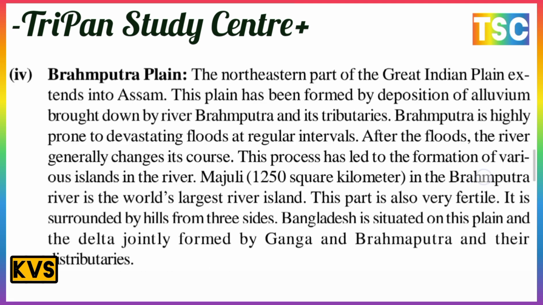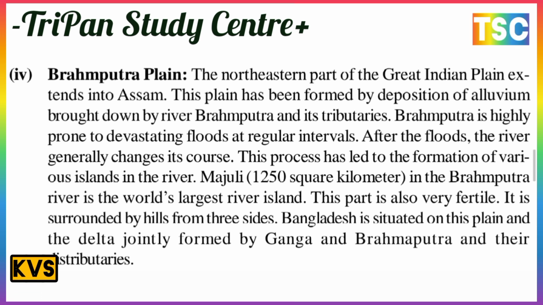Next is the Brahmaputra Plain. The northeastern part of the Great Indian Plain extends into Assam. This plain has been formed by the deposition of sediments brought down by the river Brahmaputra and its tributaries. The Brahmaputra is highly prone to devastating floods at regular intervals.